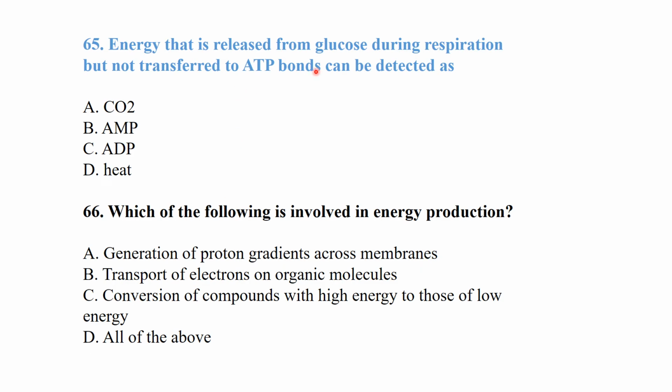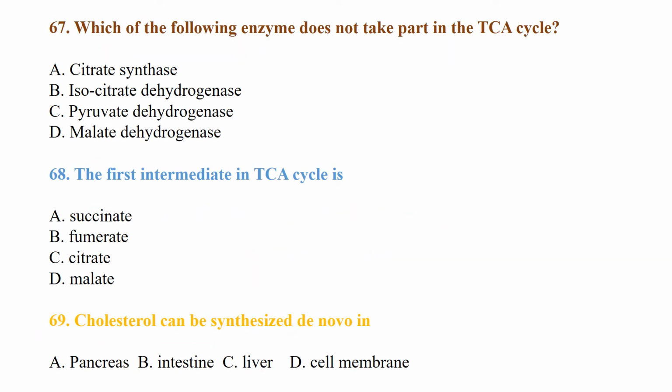Energy that is released from glucose during respiration but not transferred to ATP bonds can be detected as heat. Which of the following is involved in energy production? All of the above are involved in energy production. Which of the following enzymes does not take part in the TCA cycle? Pyruvate dehydrogenase. The first intermediate in the tricarboxylic cycle is citrate. Cholesterol can be synthesized de novo in the liver.